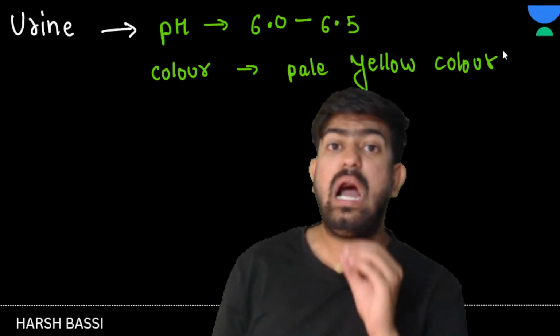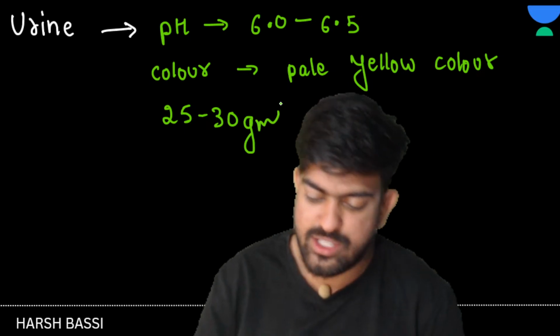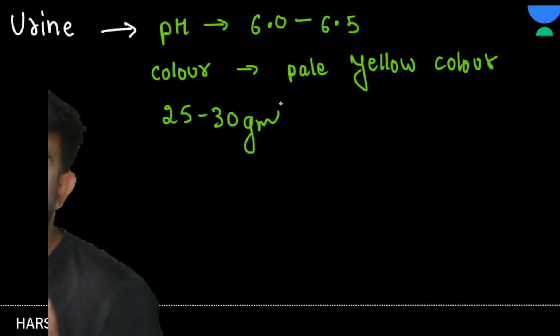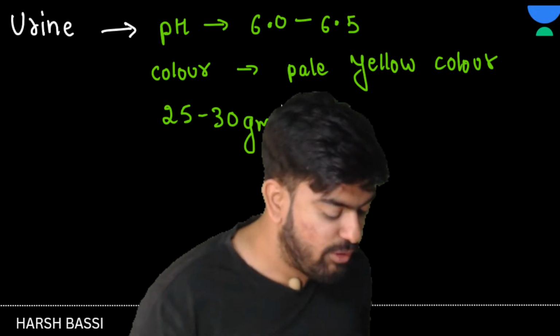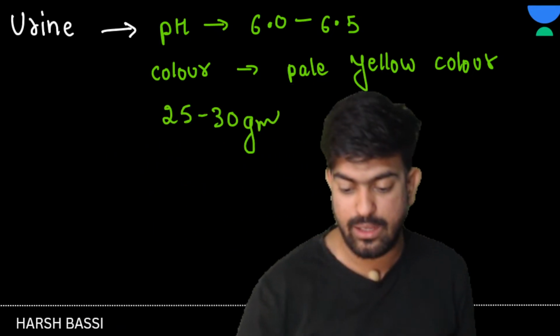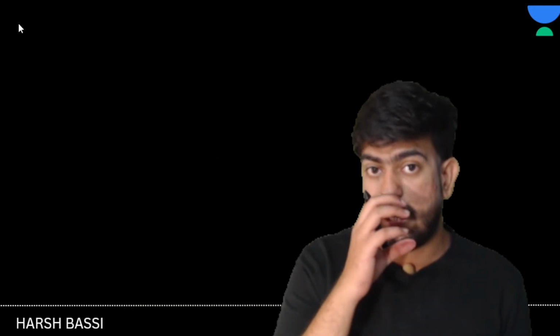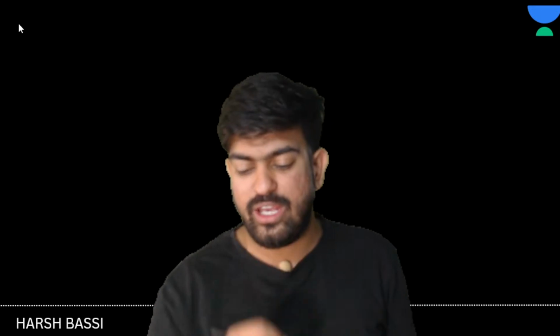Now on an average, how much urea do we excrete? 25 to 30 gram of urea we are excreting daily from our body. Okay, great. Now, sir, kidney we have done, RAS mechanism we have done, countercurrent mechanism we have done. Suppose there is a person whose kidney is not working. Is there any mechanism from which we can help them? Yes, there is a mechanism which is known as hemodialysis.